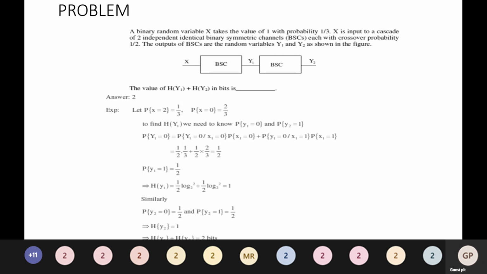The output of the cascade of binary symmetric channels gives h of Y1 plus h of Y2 equal to 2 bits. So the output of the cascade binary symmetric channel is 2 bits.